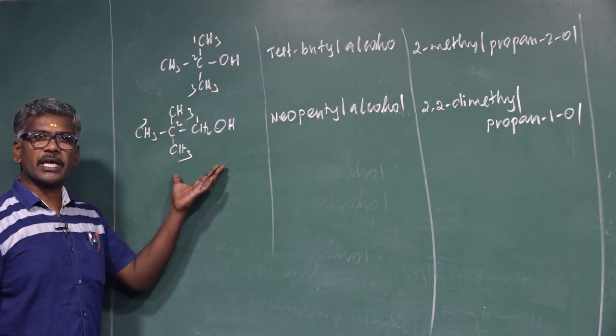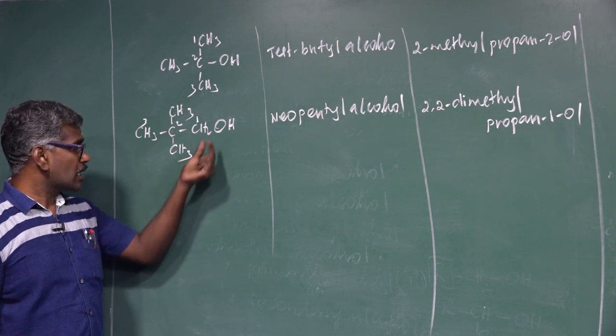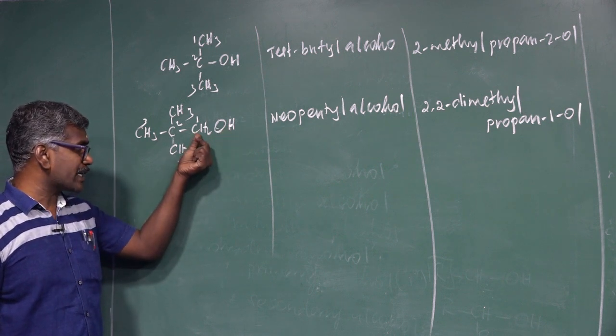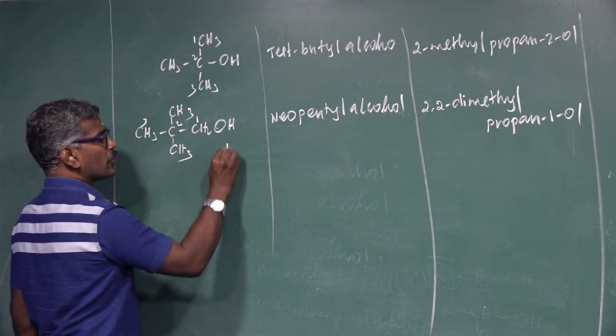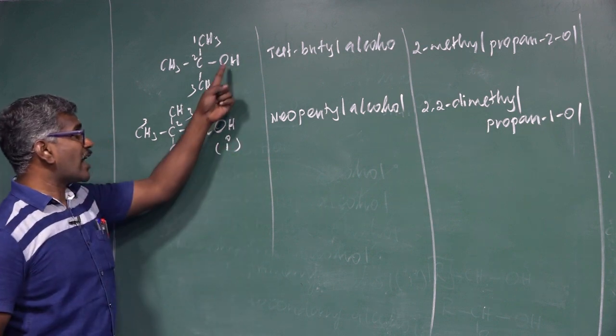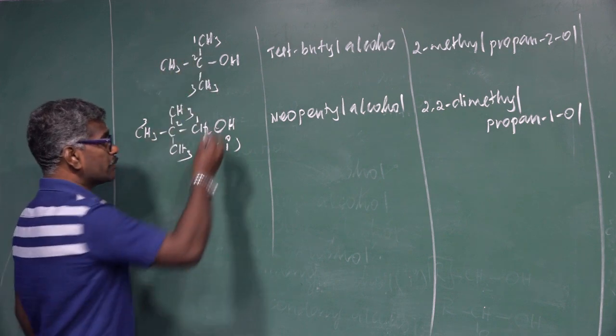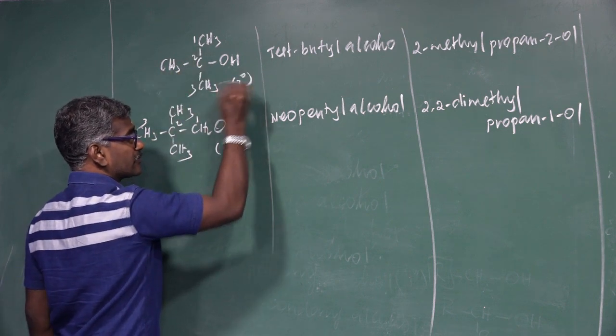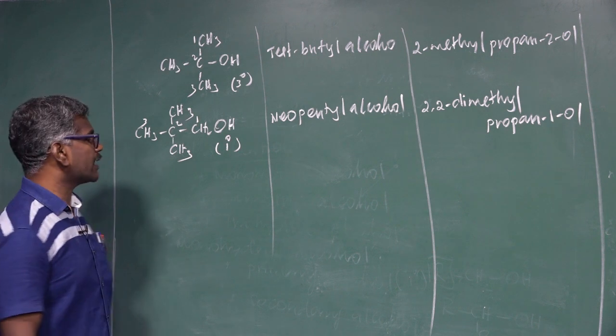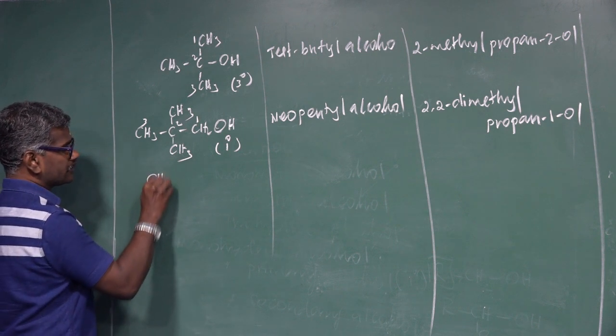Is this compound primary, secondary, or tertiary? The functional group is attached to the carbon carrying 2 hydrogens. This compound is primary. The functional group attached to the carbon carrying no hydrogen but 3 alkyl groups is called tertiary. These are the compounds. Another one is an aliphatic compound.